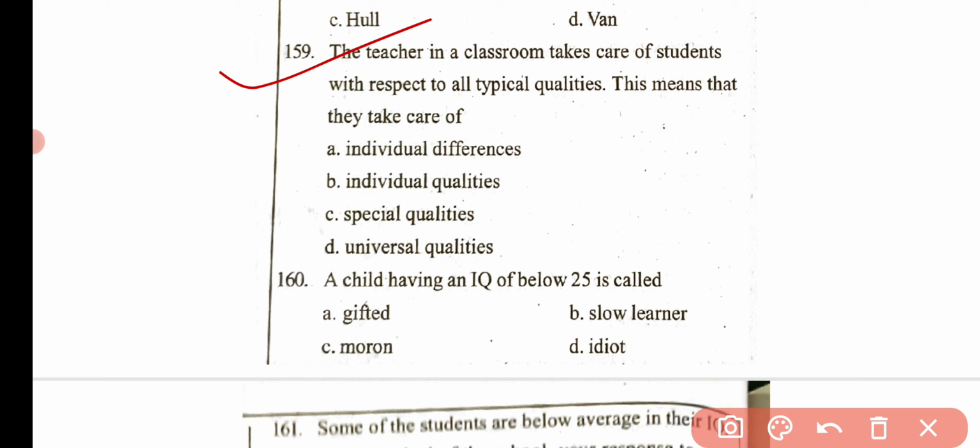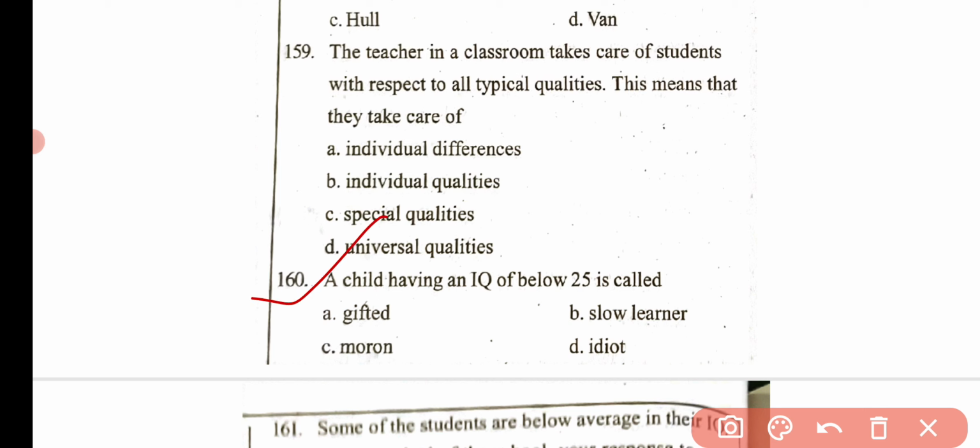Then the next question is, the teacher in a classroom takes care of students with respect to all typical qualities. This means that they take care of individual difference, individual qualities, special qualities, or universal qualities. Here the correct answer is option A, that is individual difference. In a class there are various kinds of students, there is individual difference in the classroom situation. So the teacher first studies the individual difference between the students.